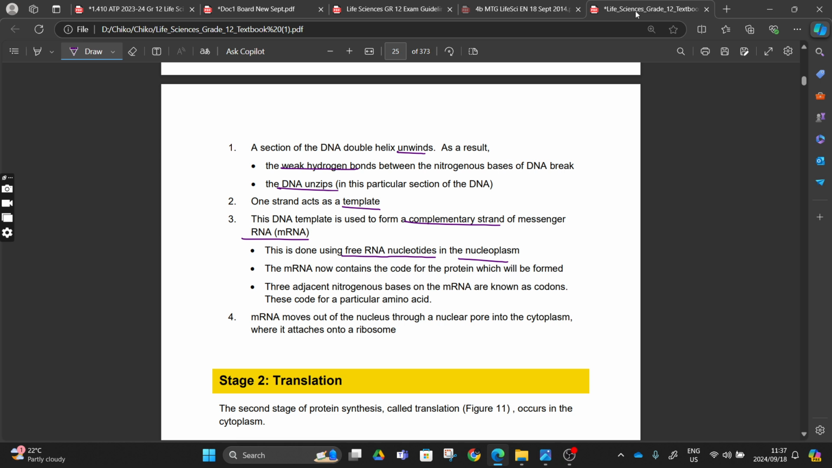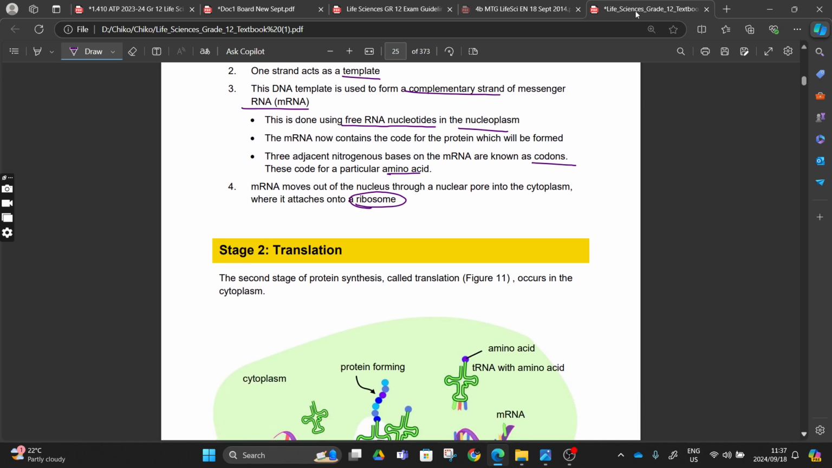The mRNA now contains the code for the protein which will be formed, and three adjacent nitrogenous bases of mRNA are called codons, right? We know about this, and these codons are going to complement with our anticodons in the tRNA. This codes for a particular amino acid, we know, and then the mRNA moves out of the nucleus through the nucleopore into the cytoplasm, where it attaches to our ribosomes, where protein is going to be synthesized.